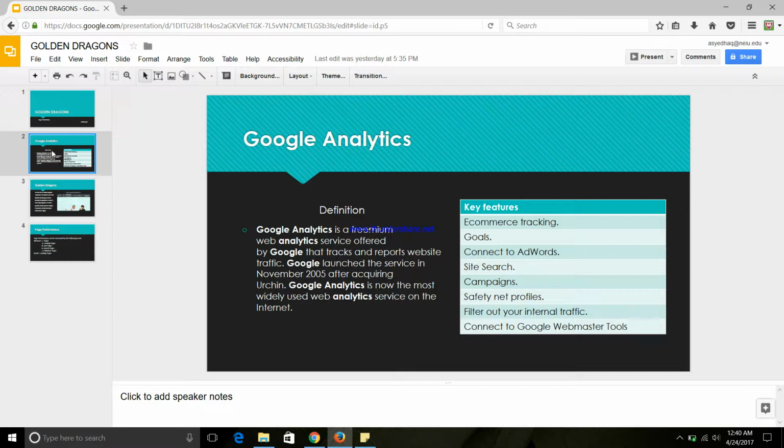Google Analytics provides us with key features like e-commerce tracking and goals, which, once assigned, help us understand how much more work we have to put in to achieve them. We can connect to AdWords, we can have a site search, we have campaigns, safety net profiles, and filter out your internal traffic, and most importantly, we get to connect to Google Webmaster Tools.